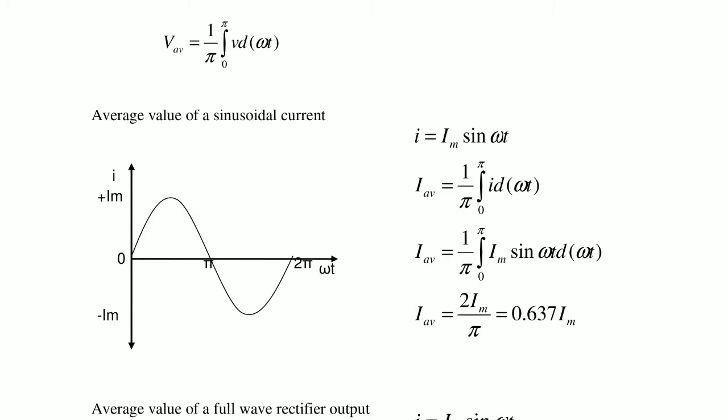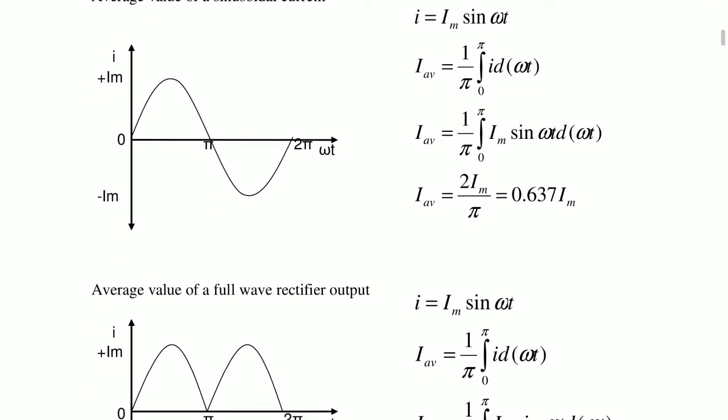Finally, integration of sin is nothing but minus cos. We get I average equal to 2 Im by pi, which is nothing but 0.637 Im. So I average is equal to 0.637 I maximum for a sinusoidal waveform. Now go for the next one.